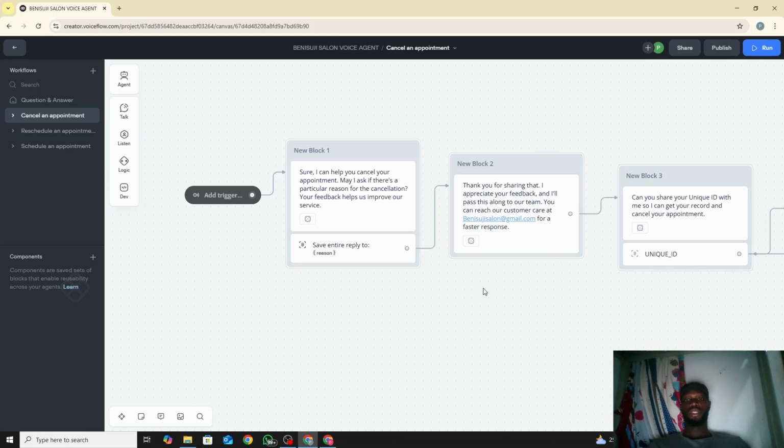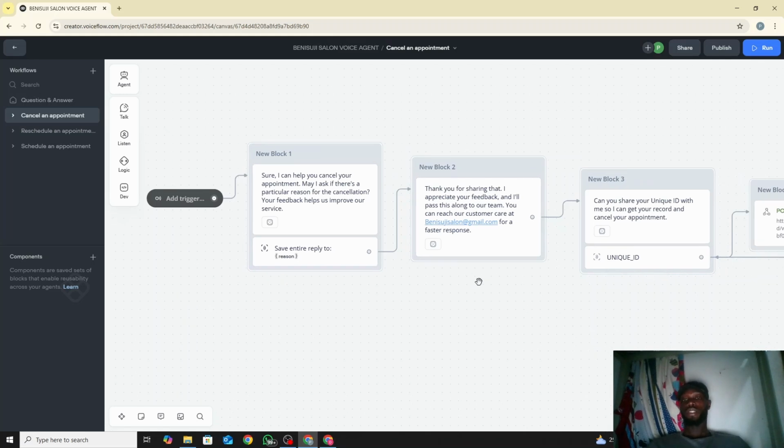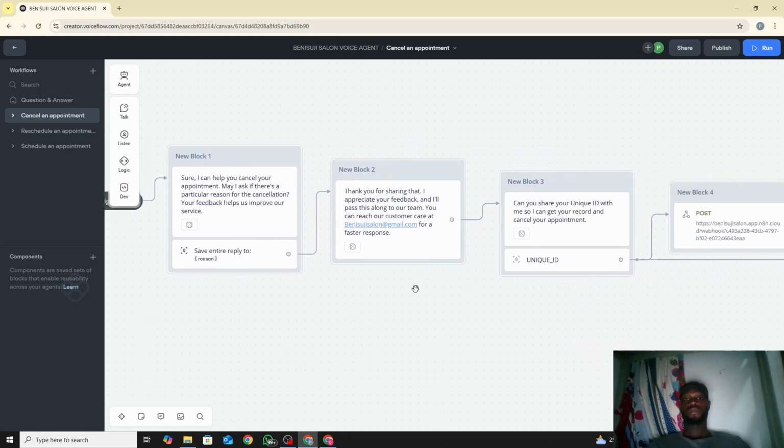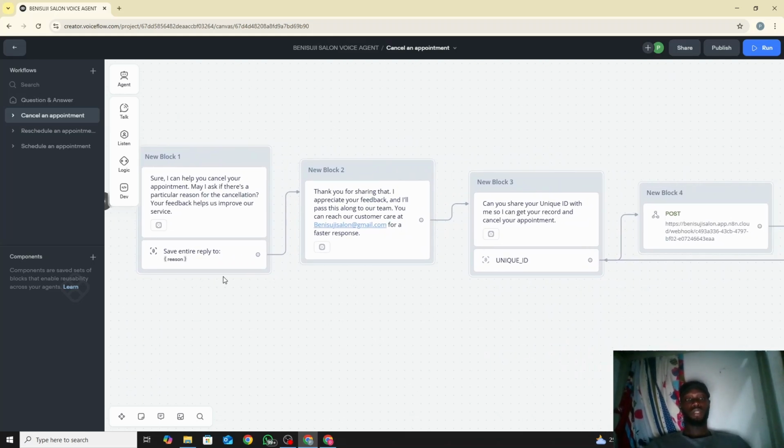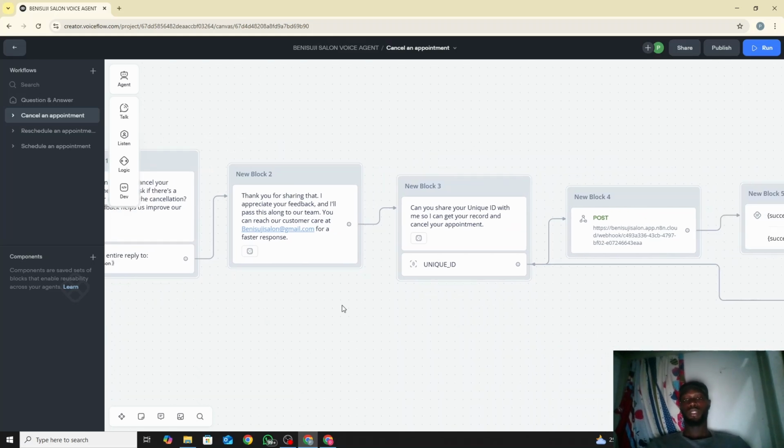So the next thing you want to do is the next block. Thank you for sharing that. I appreciate your feedback and I'll pass this along to our team. You can reach out to our customer care at benesudisalon@gmail.com for a faster response. Like I said, the Gmail is not valid, it's just for the flow. Okay, so after the person replies, don't forget I did not mention it, we capture the entire reply to the variable reason.